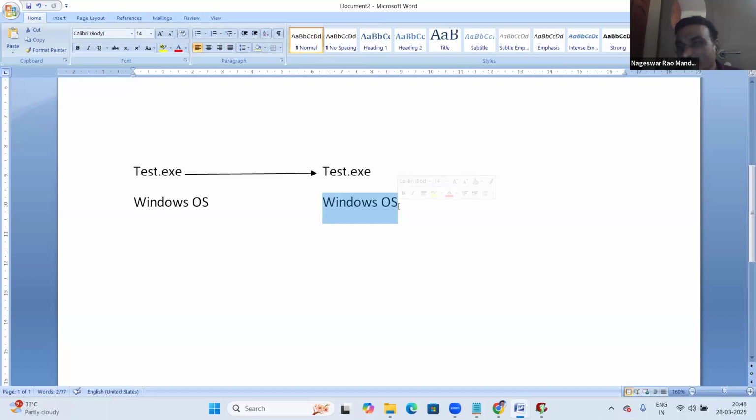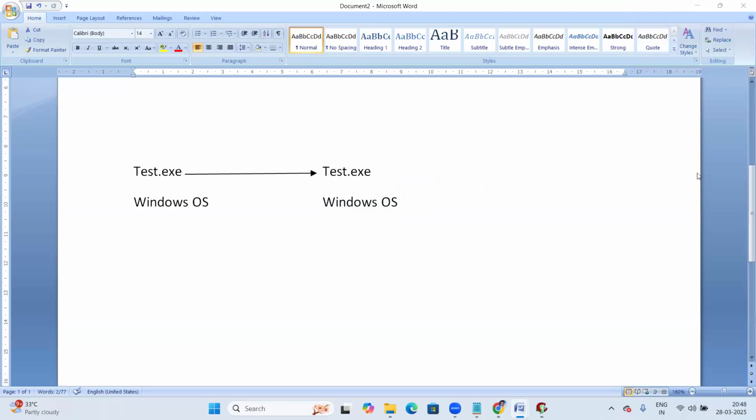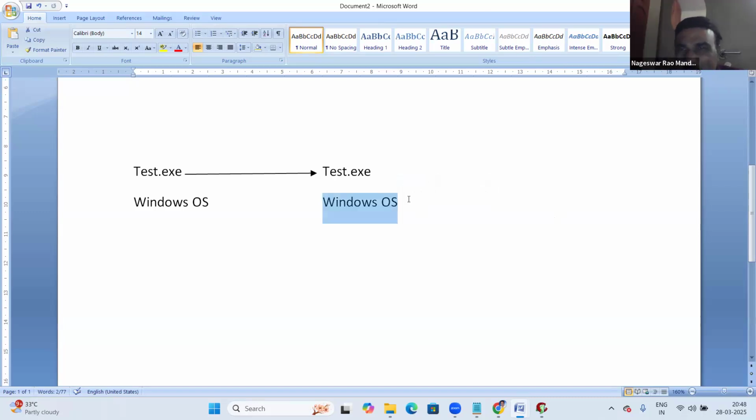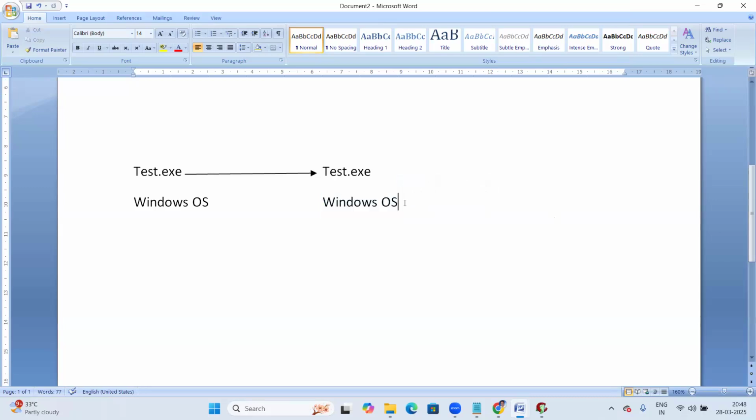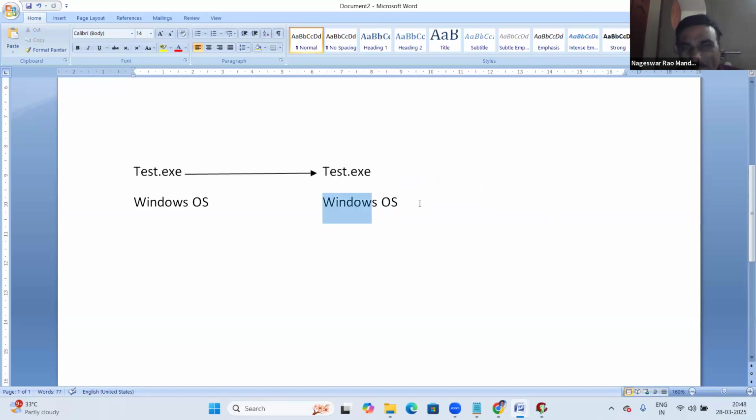Anyone can answer this? Can I run it or not? Yes, Santosh is saying yes. Next, Mr. Onkar Chaudhary: can we run or not? Yes, we can run, because the exe file is already prepared, in binary code format, linked with the OS library already. So C software is not necessary. Without that C software, the exe file can run.